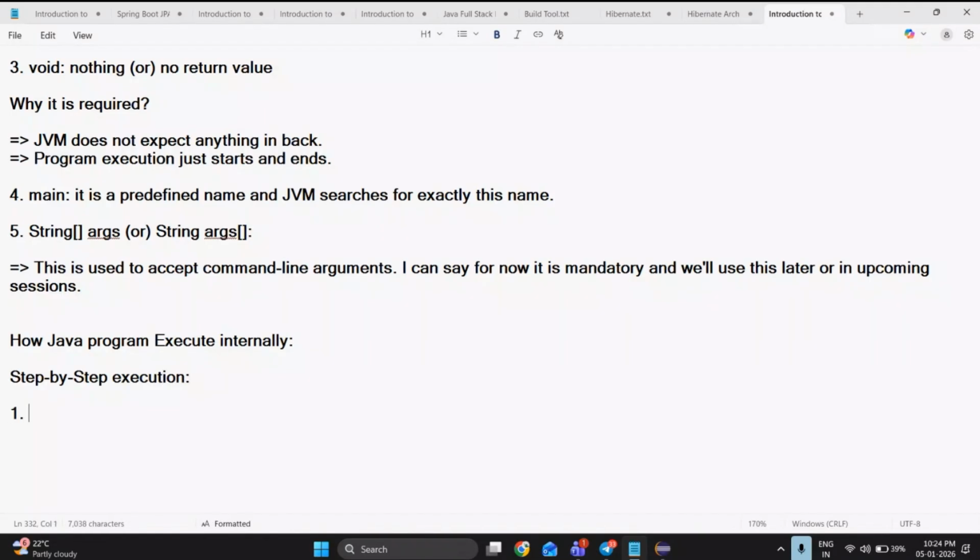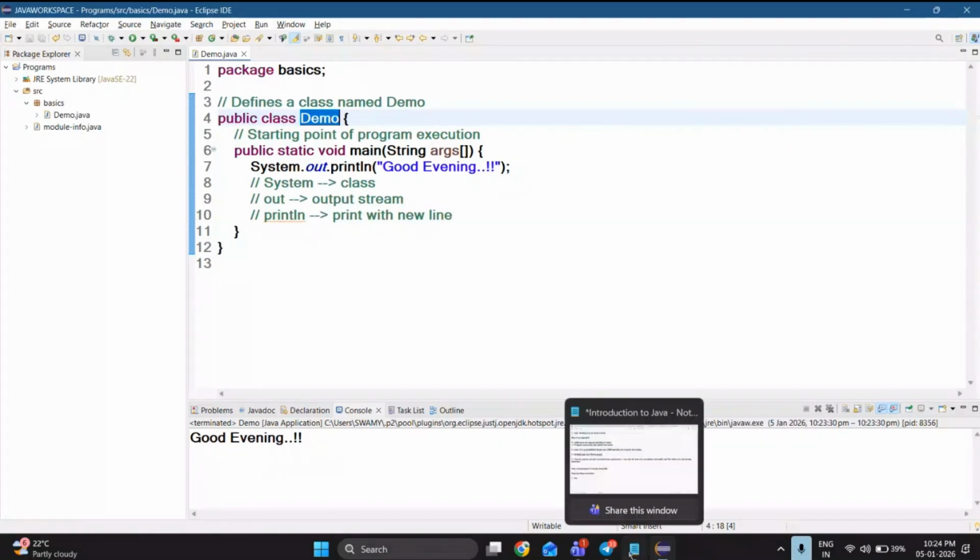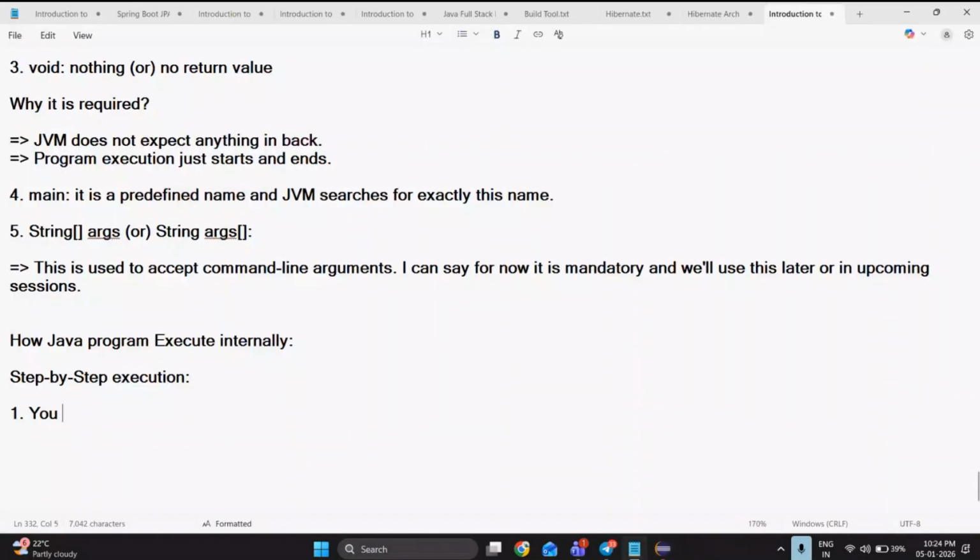So we'll write some code in Demo.java. My class name is Demo, so whatever code I'm writing, I write in demo.java itself. In your perspective, you write your code in demo.java.